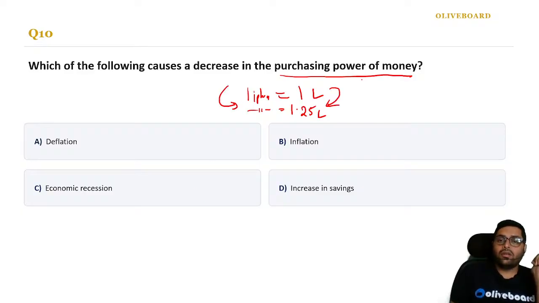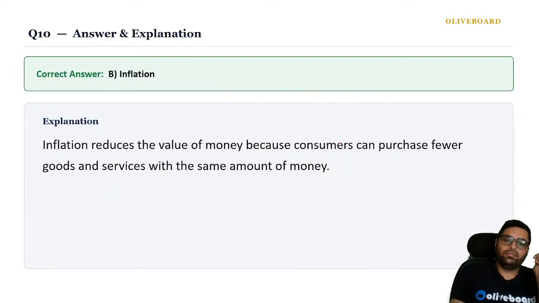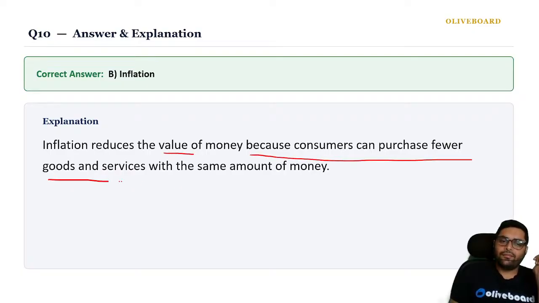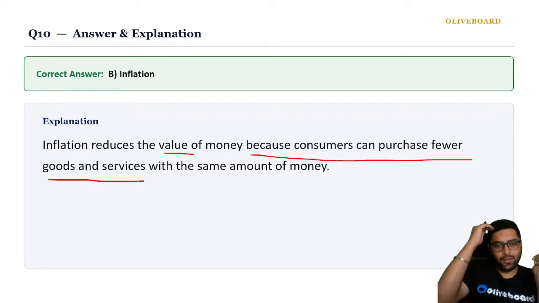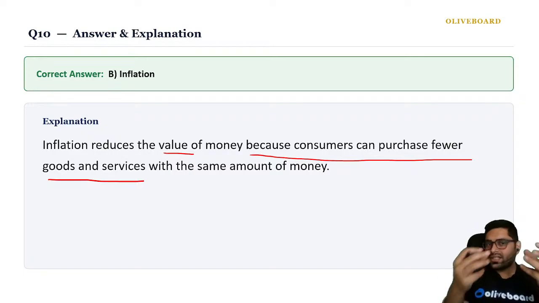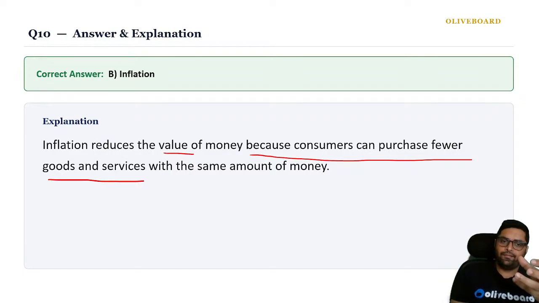That means there is a rise in the general level of prices. That is nothing but inflation. Inflation reduces the value of money because consumers can purchase fewer goods and services with the same amount. Am I right? So the purchasing power decreased. Money is the same.